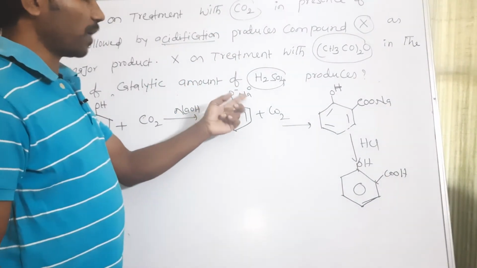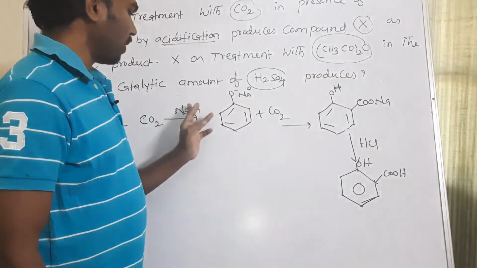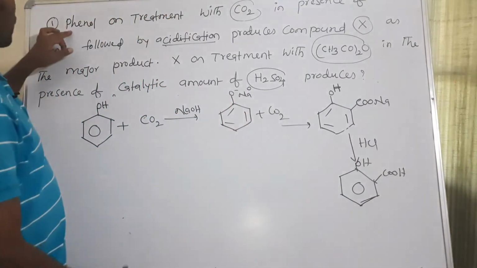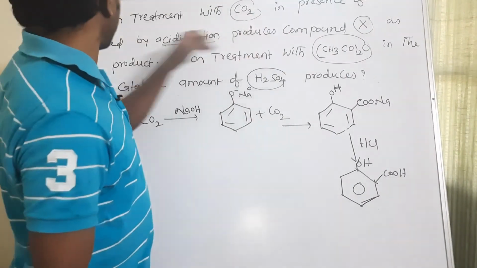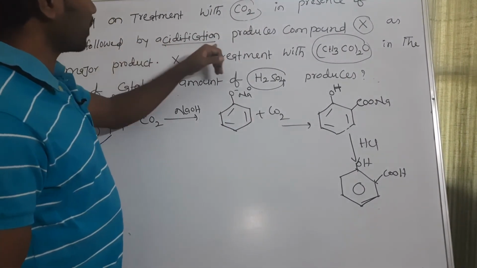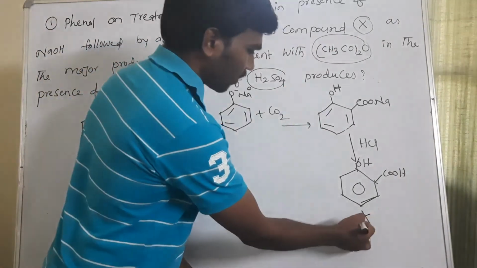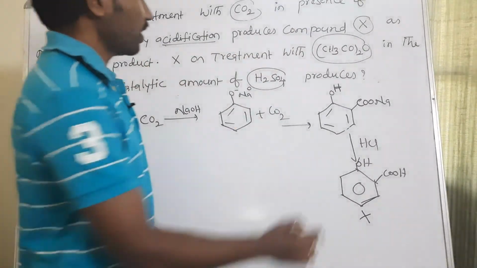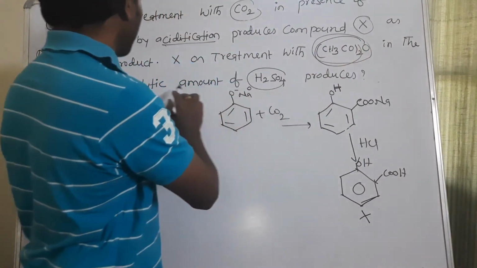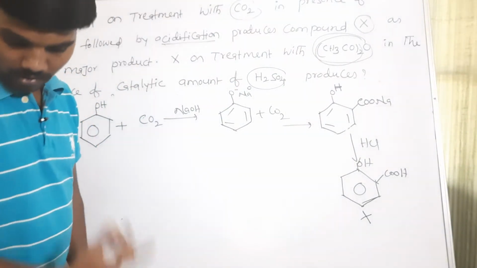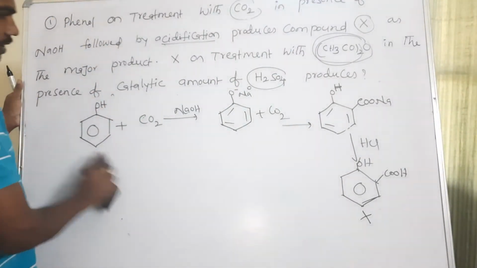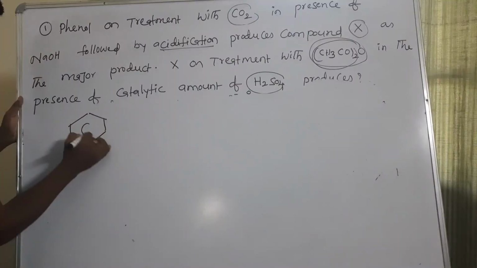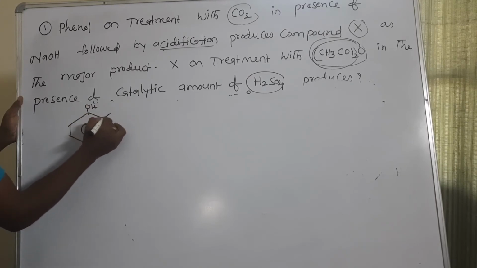If instead of sodium I use potassium hydroxide, then also the para product will come. So after this, phenol on treatment with carbon dioxide in presence of sodium hydroxide followed by acidification produces compound X. So this is X now. This orthohydroxybenzoic acid reacts with what? Acetic anhydride in presence of an acidic catalyst. So what is the expected product? Now we are going to discuss. We take this one as the major product, orthohydroxybenzoic acid.